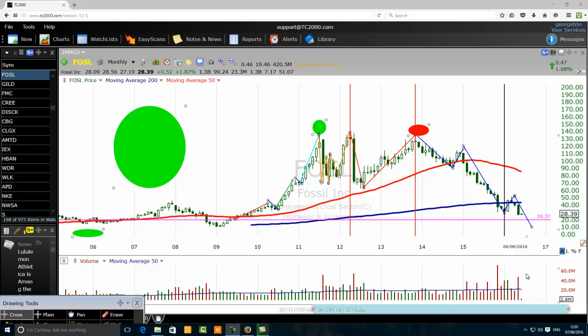Today we want to discuss the competition between investors and Elliott wave gurus. The financial instrument that we're going to look at is Fossil Incorporation, ticker FOSL, Foxtrot Oscar Sierra Lima. This is a Russell 1000 component. And we want to compare the activity of investors in the financial markets to the activity of Elliott wave gurus in the financial markets.